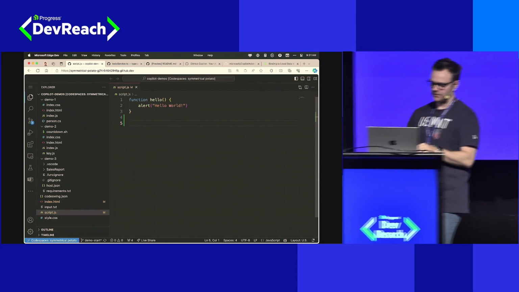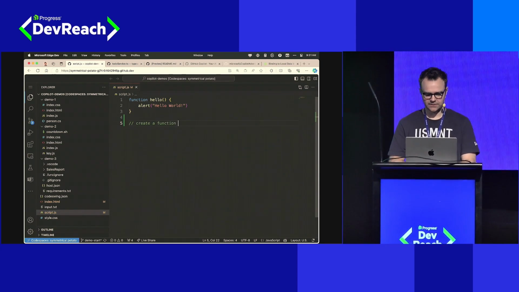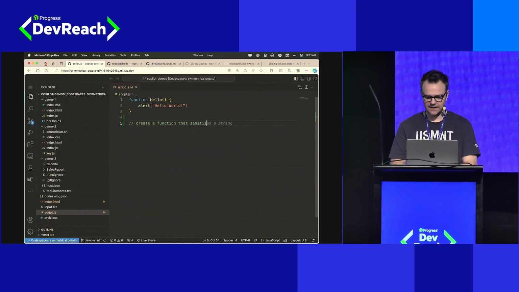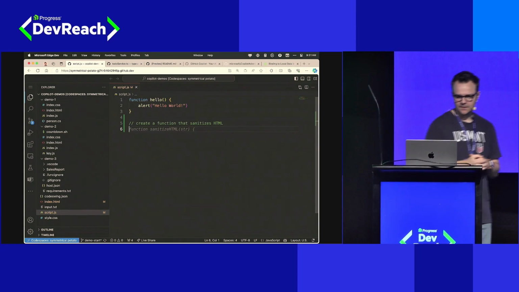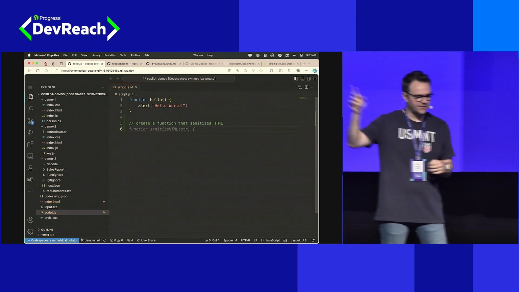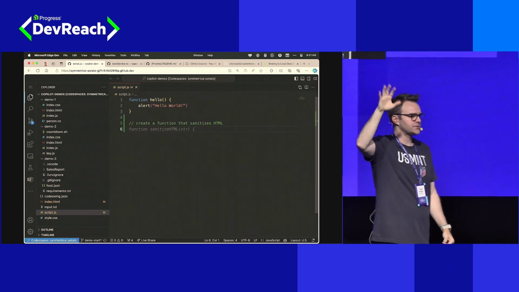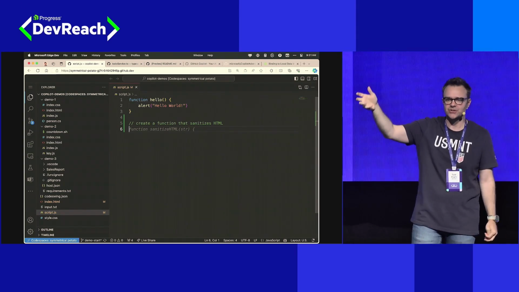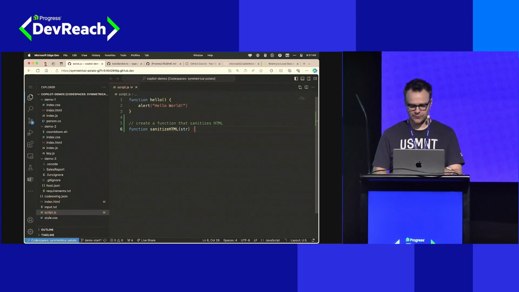So I can come in here and I can add a comment, create a function that sanitizes HTML. It's pretty short. Let's see if I hit enter what we get from that. All right, so right now we can see that there's some text there, that gray text. That's what we in GitHub Copilot call ghost text. That's its suggestion for what should come next here. And if I like that suggestion, I can just hit tab to accept it.